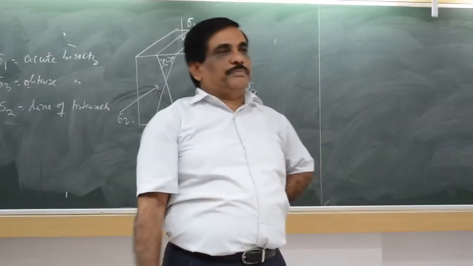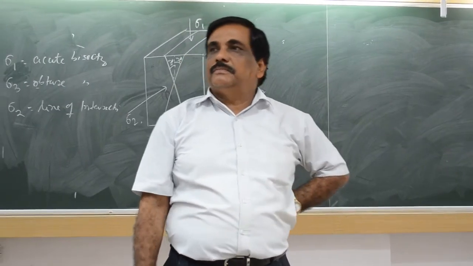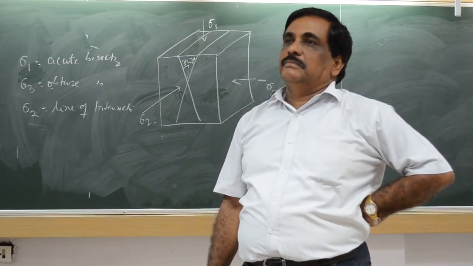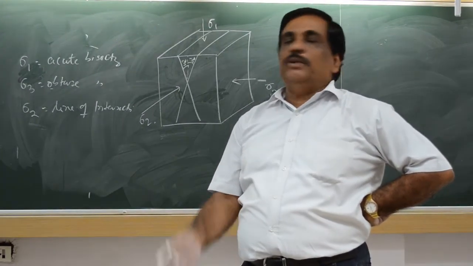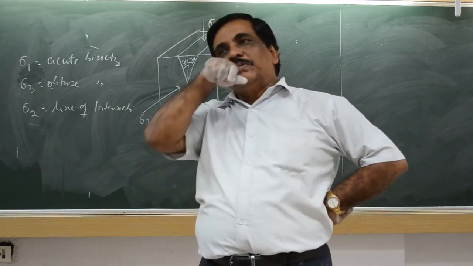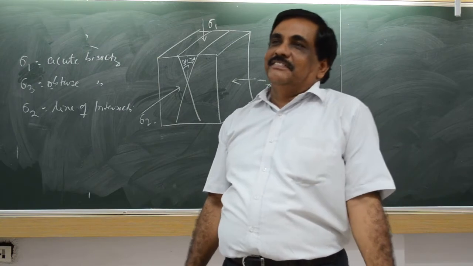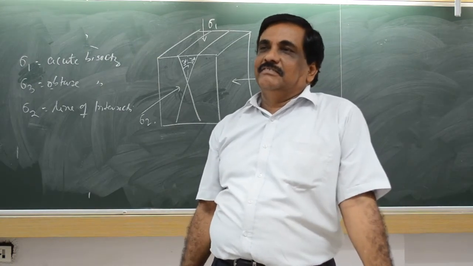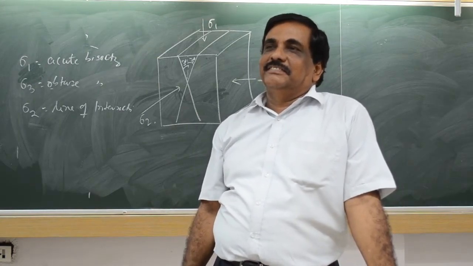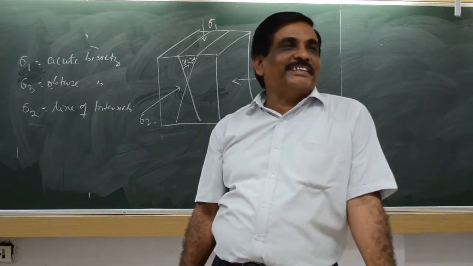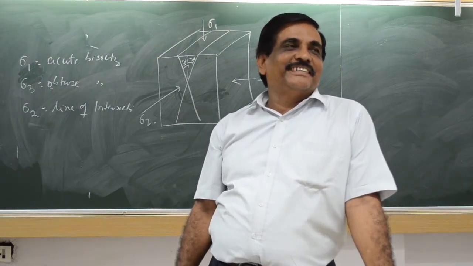But this much you remember. Sir, in the field we can know the direction of sigma 1, sigma 2, sigma 3, but we cannot quantify that. What is the value of sigma 1? You cannot find the value. So sir, how can we make the Mohr envelope there? Because in the Mohr diagram we need the sigma 1 value and the sigma 3 value. How can I draw that Mohr envelope? How can you make it, just tell me?